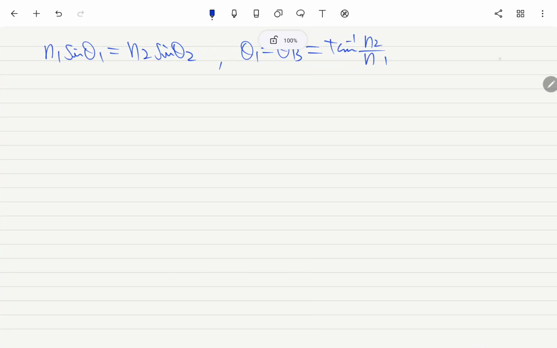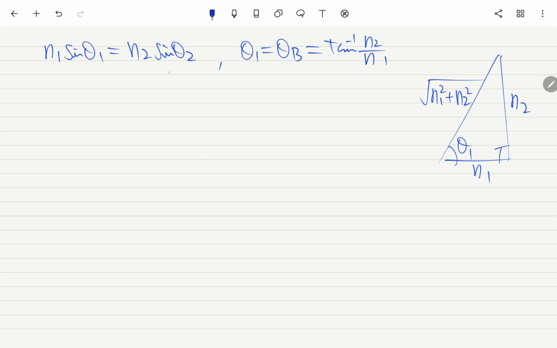Okay, so which means we have theta 1 or theta b here, and then this side is n2, this side is n1, and this is the square root of n1 square plus n2 square. Like this, we have a right angle triangle.